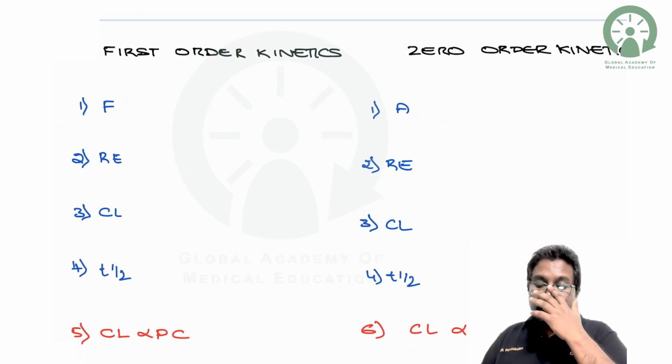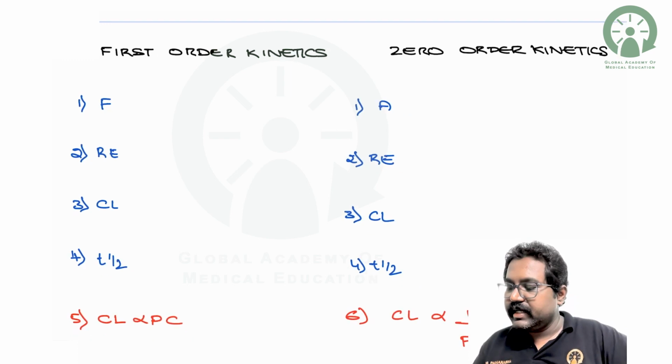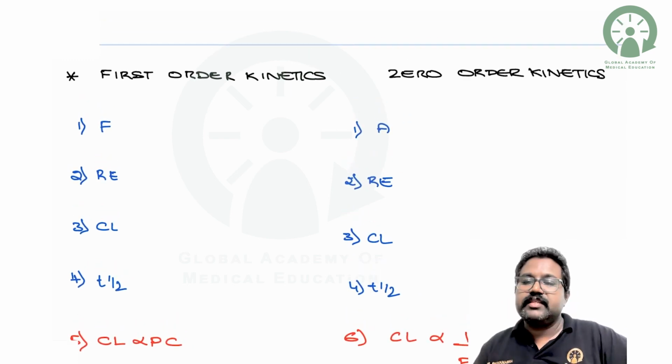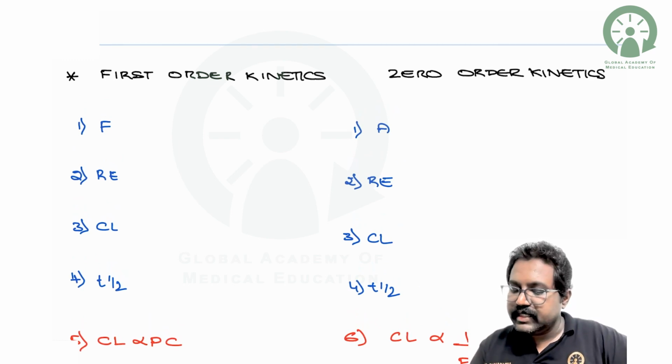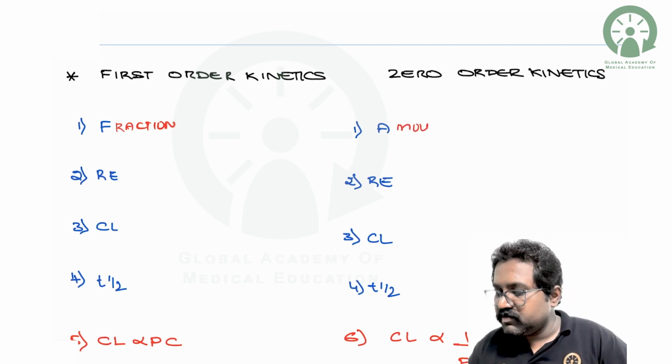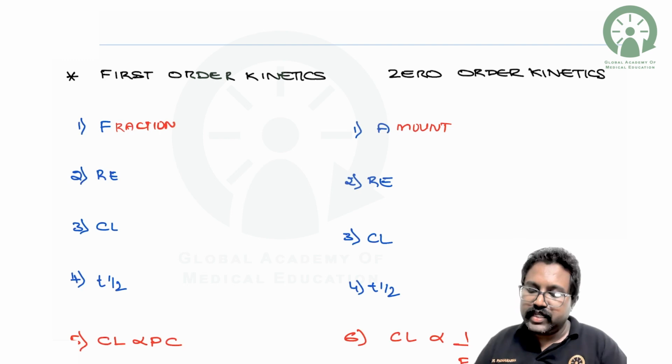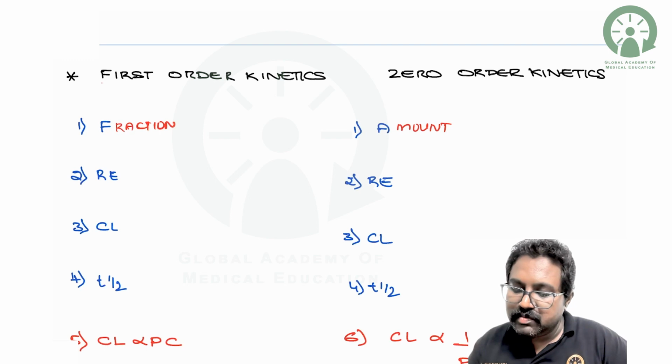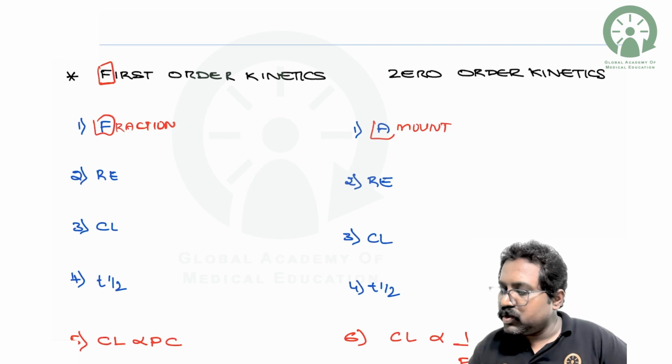Next, we have first order kinetics and zero order kinetics. Very important, again, this has been asked n number of times. So to make it easy to understand, let us say F stands for the fraction of the drug that gets excreted in a unit time. So this is nothing but the amount of drug which is getting eliminated in a unit time. First order, it is the fraction. So how can we remember? First order, it is a factor, fraction, and somewhat it looks like amount.